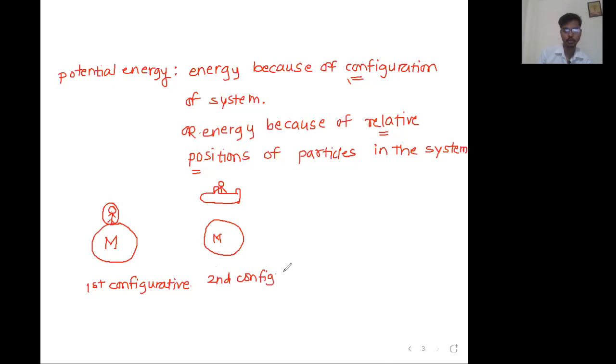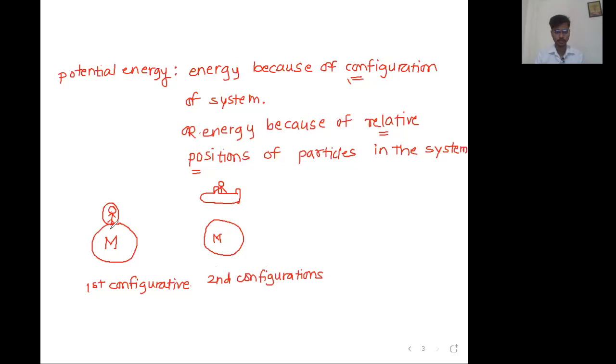Now you people tell me, the relative positions are different. Yes, no? Initially you were on the surface of the earth. Now you are not on the surface, you are somewhere else. So the relative positions are different, or the configuration of the system has been changed. Yes or no?